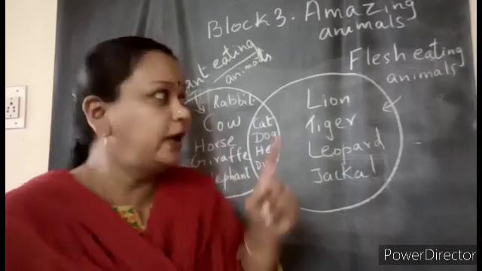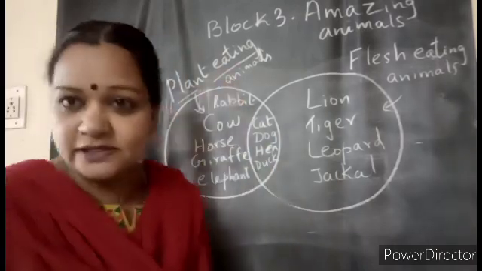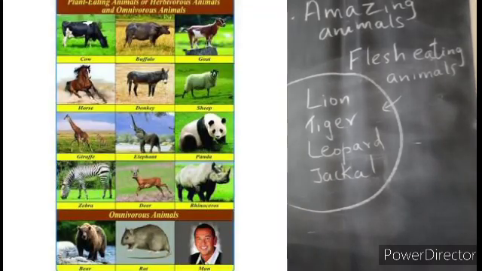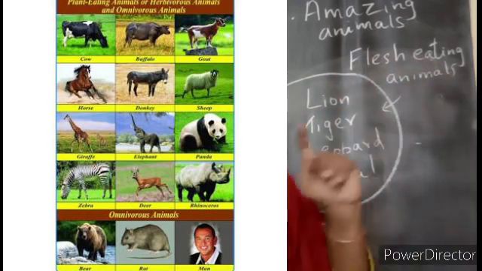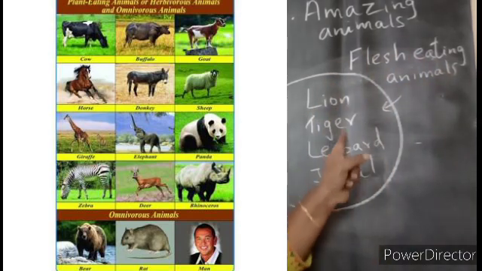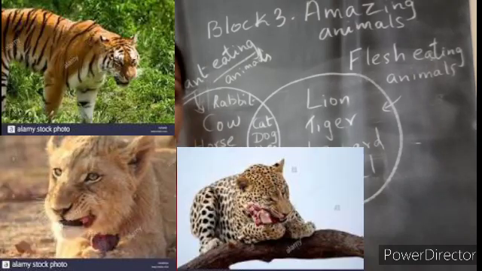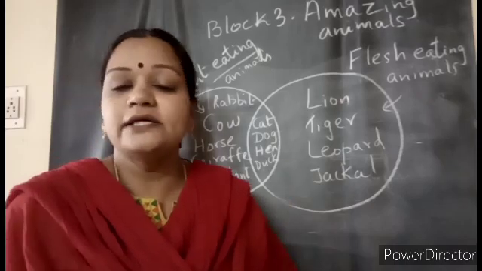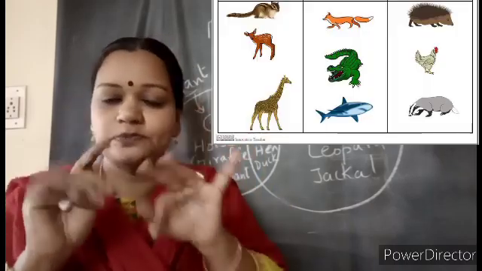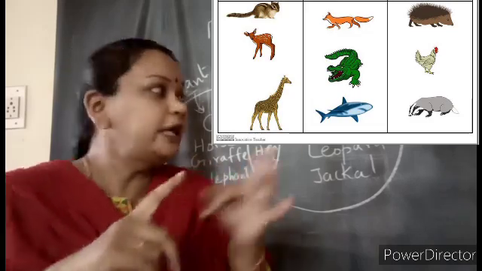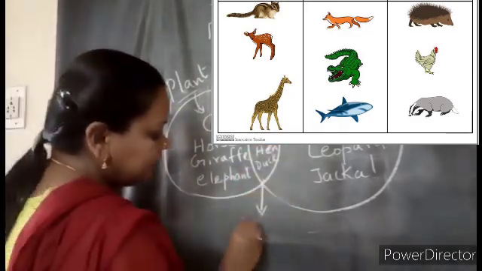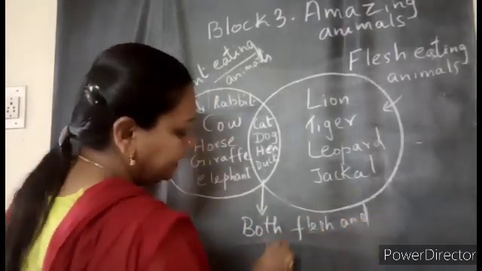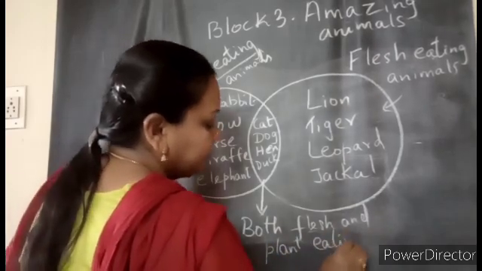What are the 3 groups we have made now? First group is plant eating animals. Yes, they will eat only the plant. See, some examples are there. You can find out more examples. Some of them eat the flesh of other animals. They are the lion, tiger, leopard, jackal. But some animals will eat both. Which both? Flesh and also plants. So like this, animals can be categorized into 3 groups: plant eating, flesh eating, and those which eat both. What name can we give for this? They eat both flesh and plant eating animals. Yes, no children?